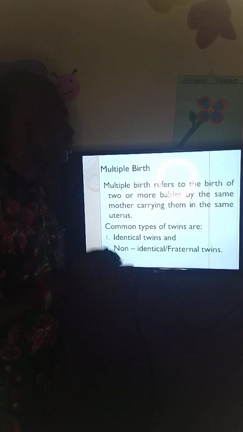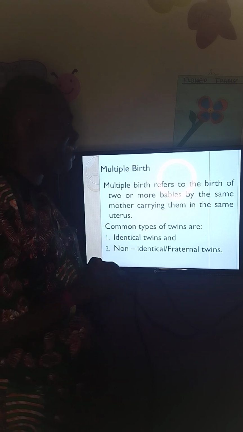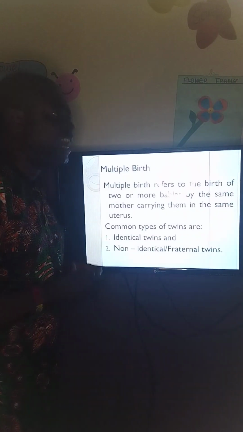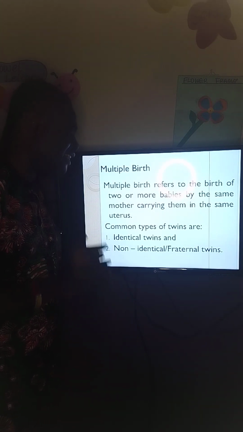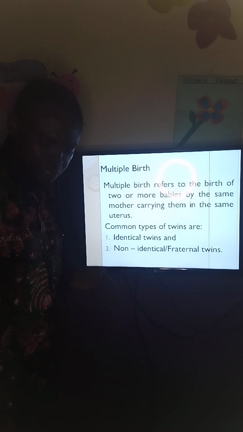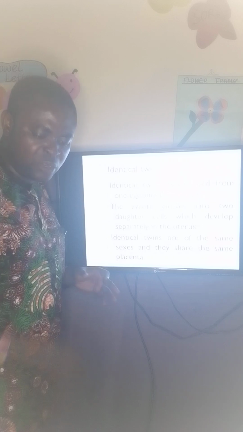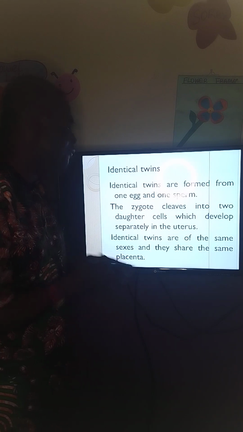Multiple birth refers to the birth of two or more babies by the same mother, carried in the same uterus. Yes, there are three types of multiple birth. We have identical twins, we have non-identical twins, which is also known as fraternal twins. We also have Siamese twins, which we are going to talk about later. Now, we are looking at identical twins. Identical twins are formed from one egg.